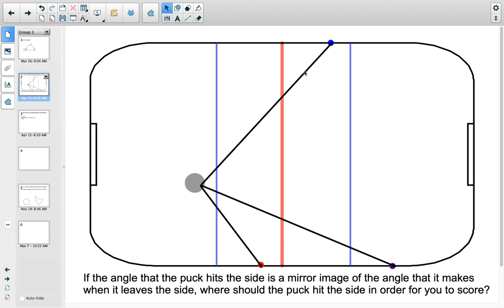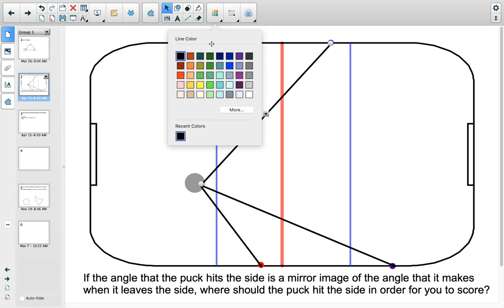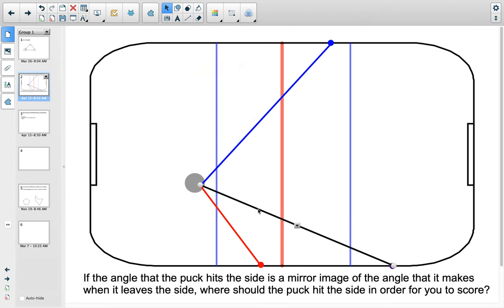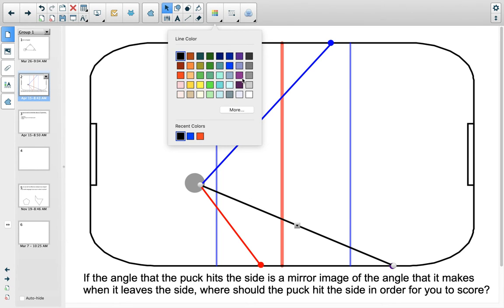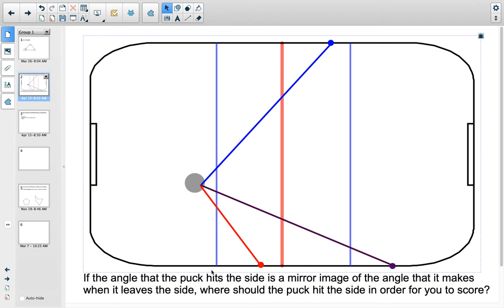And now I'm just going to make them a little fancy, because that's what I like to do. There's my red. So that's blue, sorry. And make this guy purply, sort of. Okay, so there are my three attempts to score, all right?